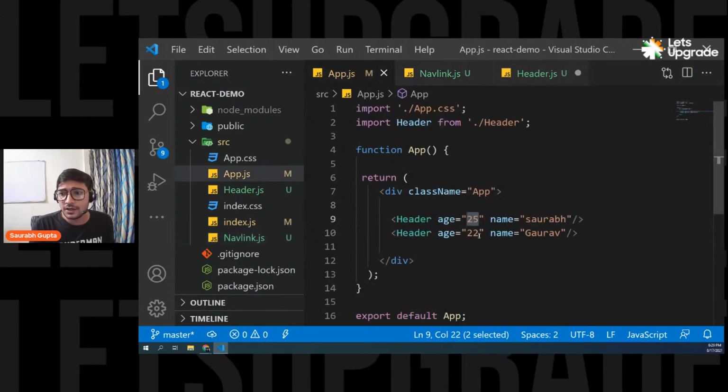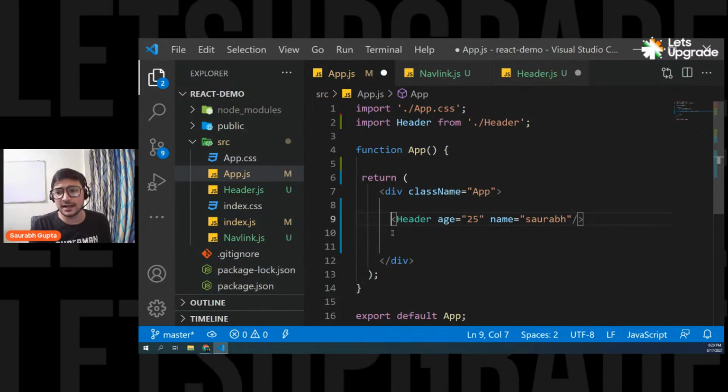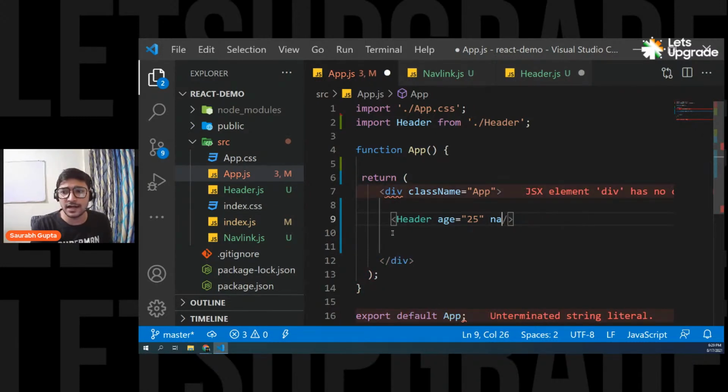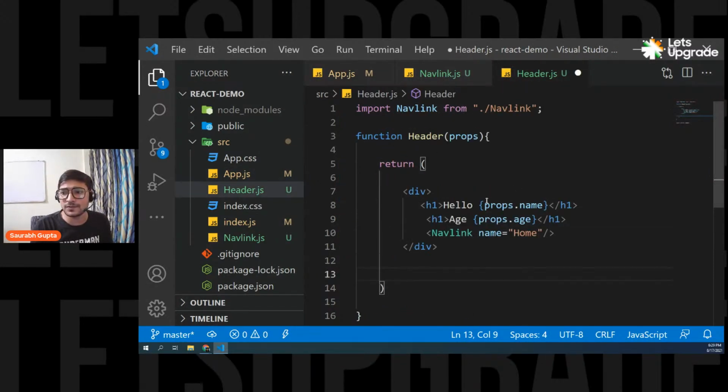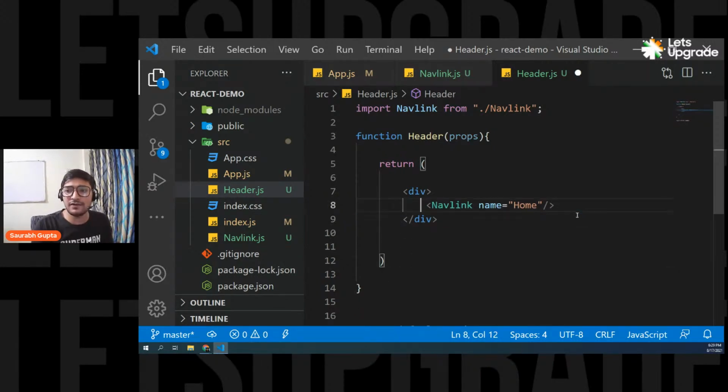Okay. So for now, let me again remove one header from here. I only want to use one single header, and let me remove the props from here. I want to show you something. So now I have loaded my header here. Now there is only one header, and I'm not passing any props. That means these two props will not be available, this props.name and props.age. So let me remove them. And now we don't even need this props parameter, because right now you're not passing any props, so you're not going to use any props. Simply remove it.